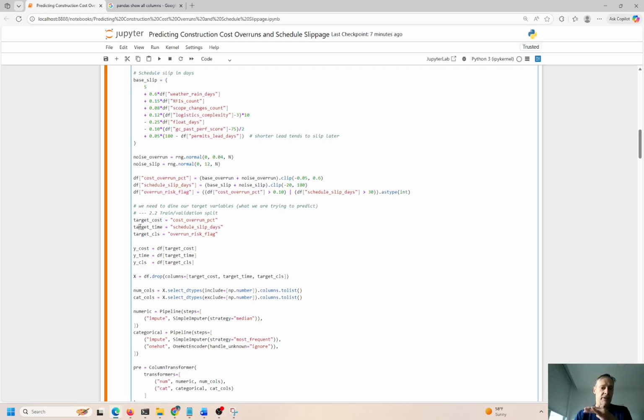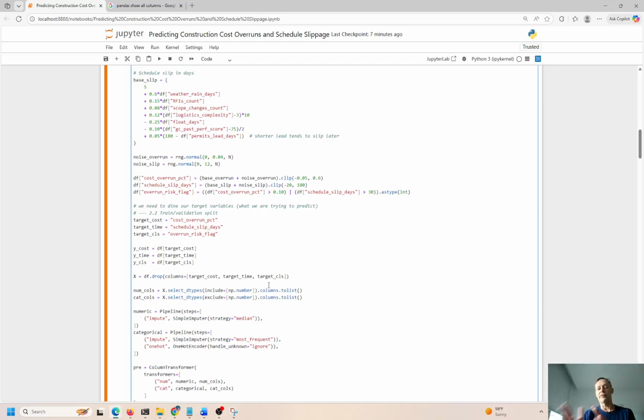These are the Y variables: cost, time, and the classifier. The target classifier is risk flag, yes or no. So again, we see the three Y variables. We're dropping these from the data frame columns. So data frame drop that column. Target cost, that matches that right there. Target time matches that, and target classifier matches that.